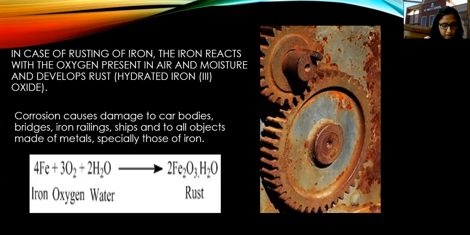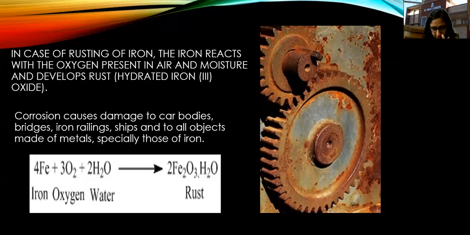Okay, then now how can we prevent this rusting? हम कैसे बचा सकते हैं किसी भी आयरन ऑब्जेक्ट को रस्टिंग से? Yes, how can we prevent this rusting of iron? So there are various methods. First of which is that rusting of iron can be prevented by painting.